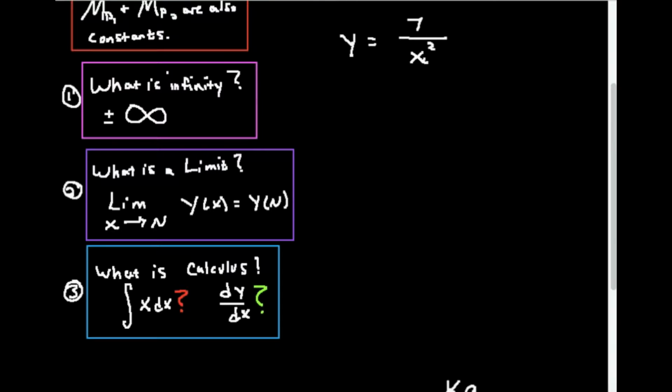But all infinity is, it's not a number, it's a direction. It specifies the behavior of some function as the independent variable gets very, very large or small, depending on if it's positive or negative infinity. An example would be if I had the function f equal to 3x.